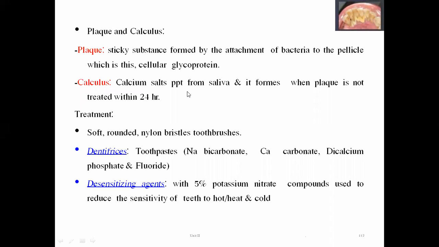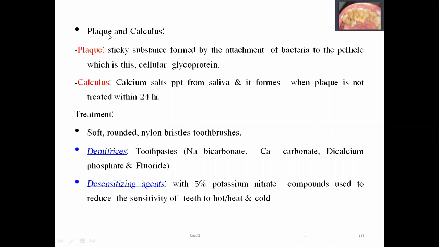That means it is the second stage of the plaque. If we are not going to treat plaque within 24 hours, then it will be converted into calculus. Due to the hardening of that glycoprotein material, it is going to deposit on the teeth enamel. So this is the second problem.